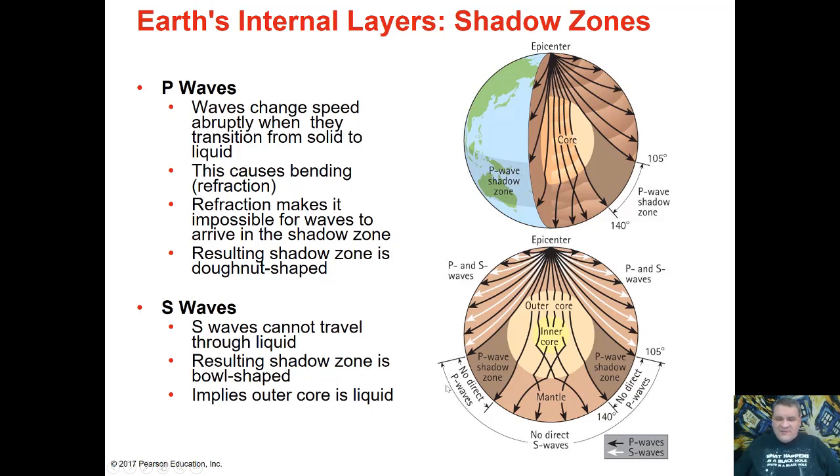With the S waves, we actually get a giant shadow zone. In this bottom image, the white lines are the S waves, and we experience S waves in the top half of the Earth, but we get no S waves through the bottom half of the Earth. That means something in the interior has to be blocking the S waves. Well, the only thing that can block an S wave is a different state of matter. Remember, S waves can only go through solids, so this shadow zone is showing us there has to be a liquid portion within the interior of the Earth.